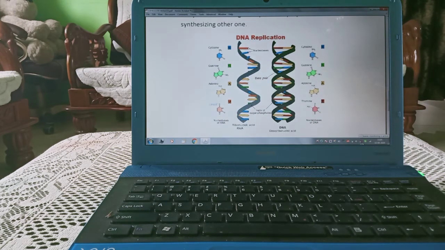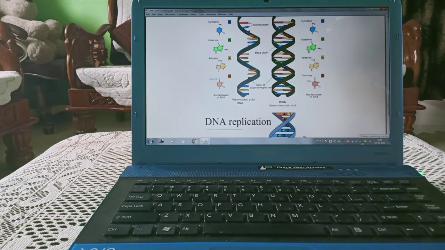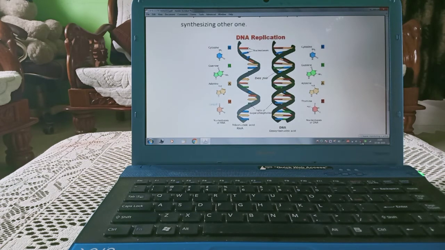Now we will talk about DNA replication. This is the DNA structure as we know. This is cytosine, guanine, adenine and thymine.